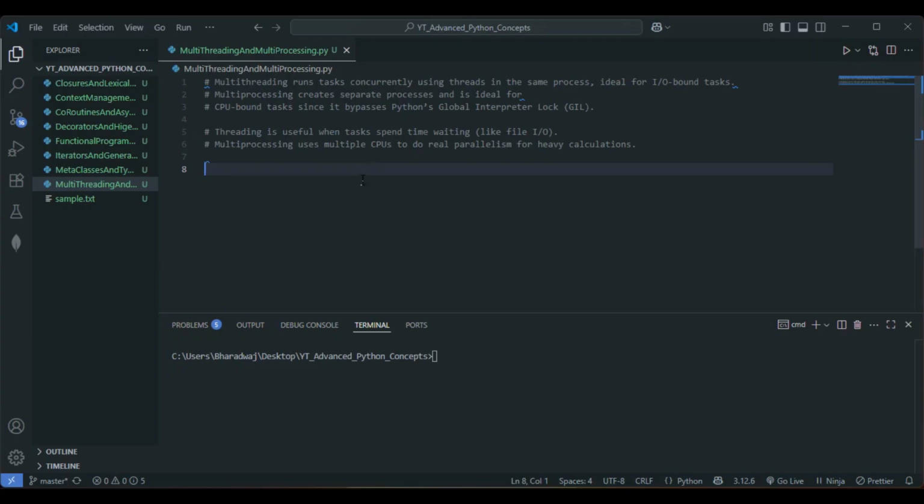So this is it for multi-threading and multi-processing, the definition part and some important points. Let's get into the example part.